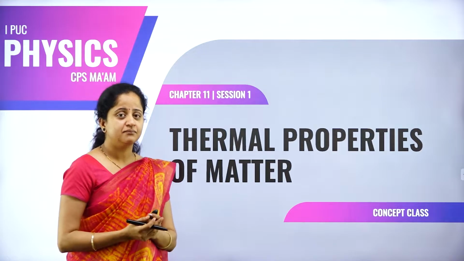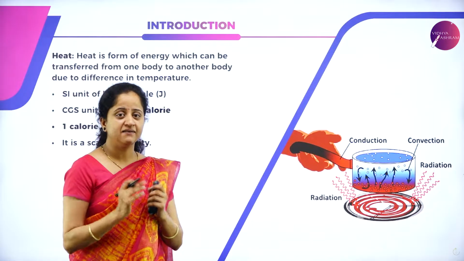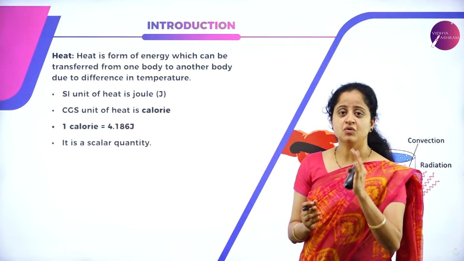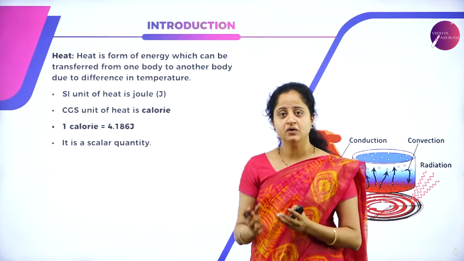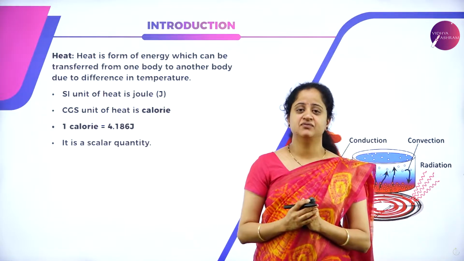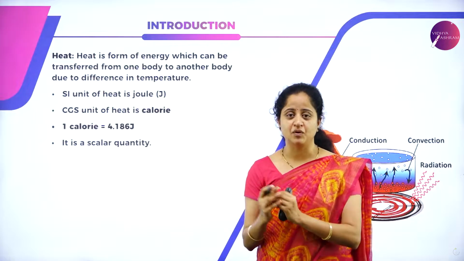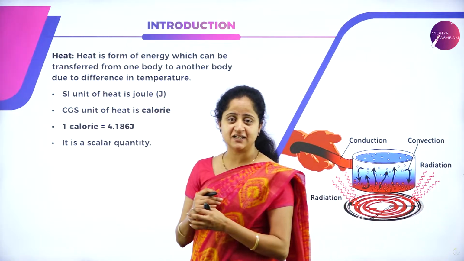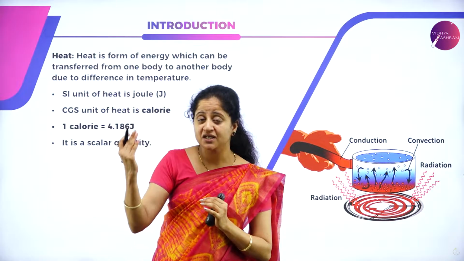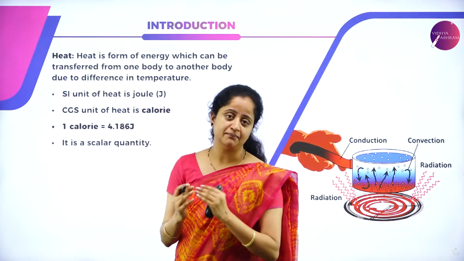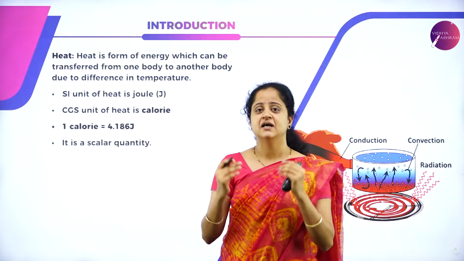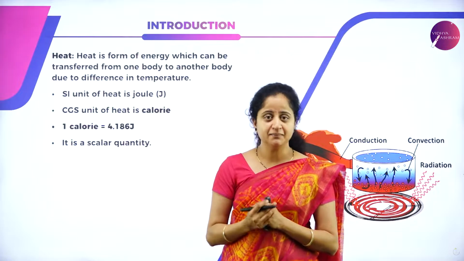So to understand more about these things, let us have some basic knowledge about heat and temperature. So what is heat? Heat, as we all know, is a form of energy. Heat can also be transferred from one body to another body. Then how does this heat get exchanged? The heat can always be transferred from a body of higher temperature to a body of lower temperature. The temperature will get exchanged between these two bodies until they attain equilibrium condition.